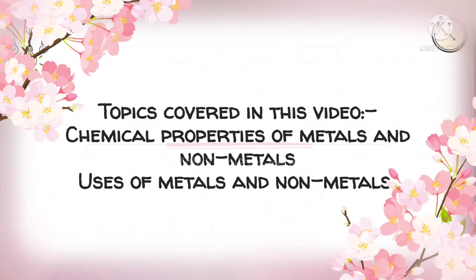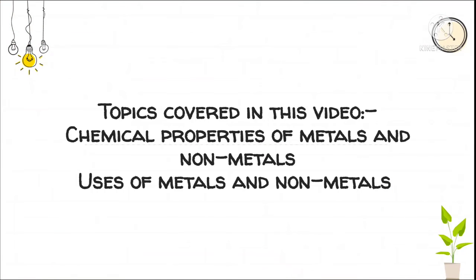The topics which we are going to cover in this video are chemical properties of metals and non-metals and uses of metals and non-metals. As in the previous video, we have seen what are metals, what are non-metals, different examples of metals, the uses of metals and non-metals, and malleability, ductility and the sonorous sound of metals.